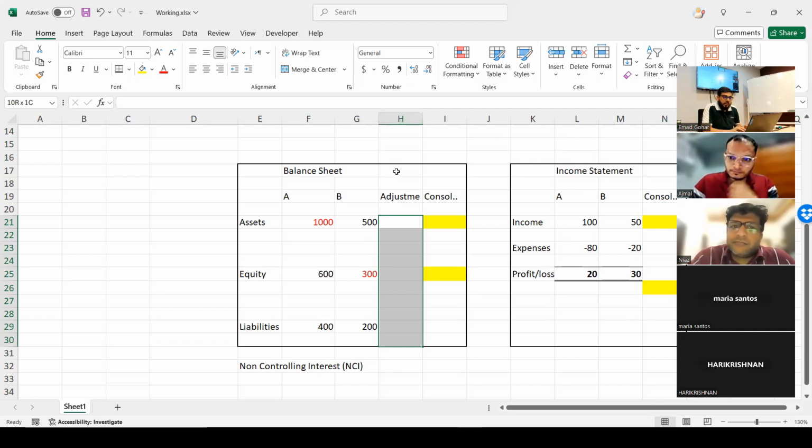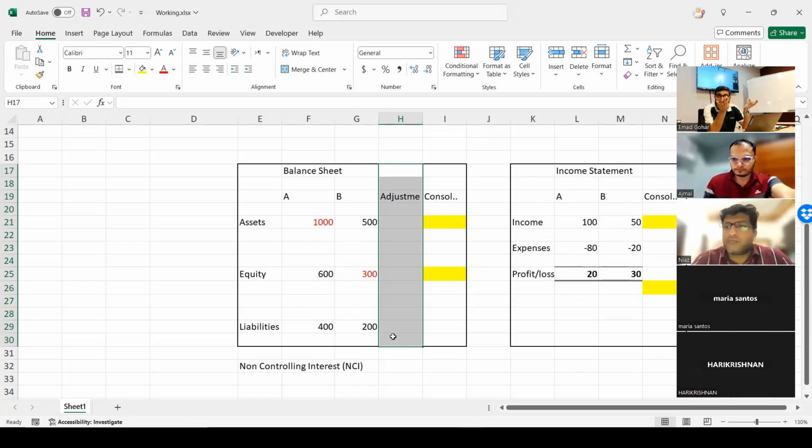In this adjustment column, there is no double entry for the intercompany transactions I am talking about, which we cancel out. Like if there is a receivable of A, in A's assets it is written receivable from B. In B's balance sheet, in the liabilities, it is written payable to A. We need to remove it, right? In this column, which I have just highlighted for you, but there will be no double entry.